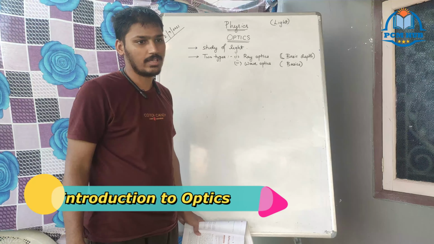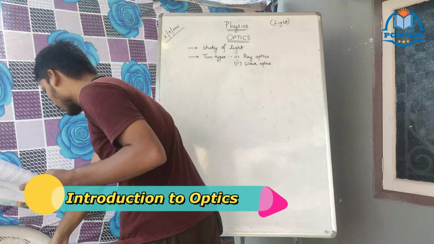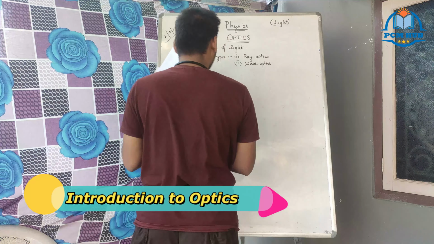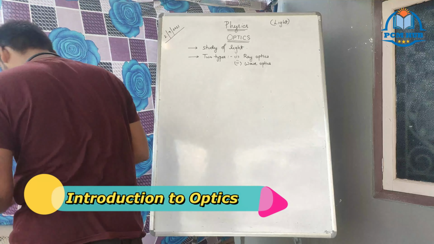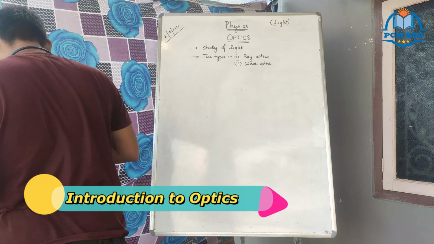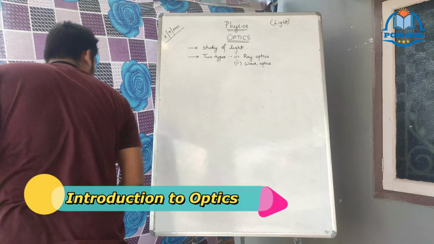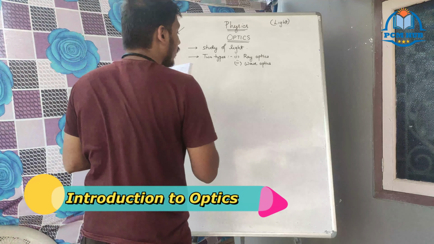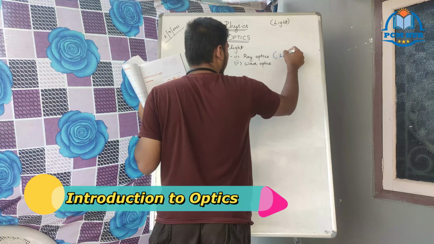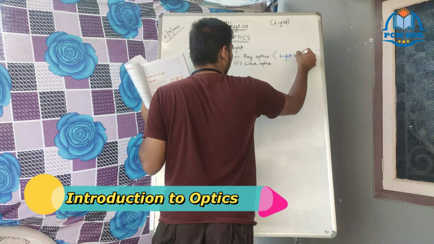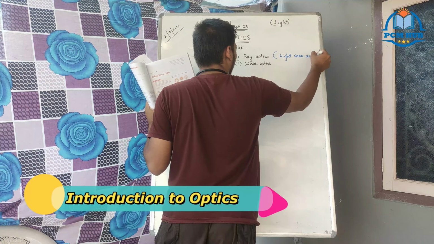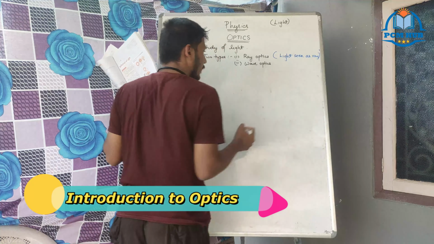So what we have here are the definitions. Let me give the short definition. I'll write in blue, it's better. Ray optics means here light will be seen as a ray.